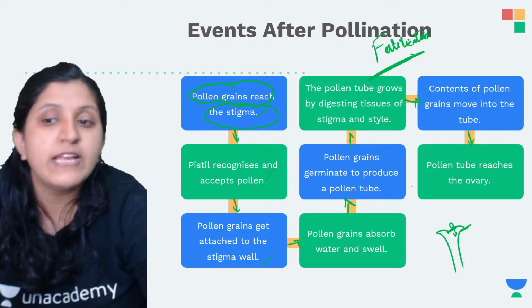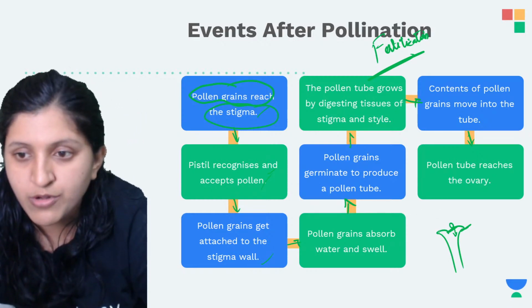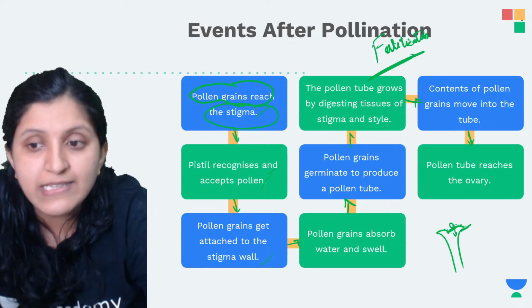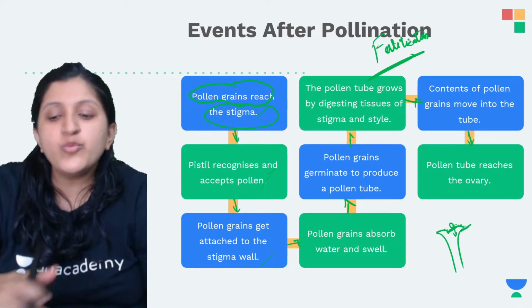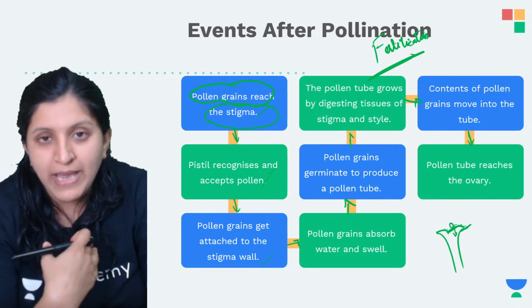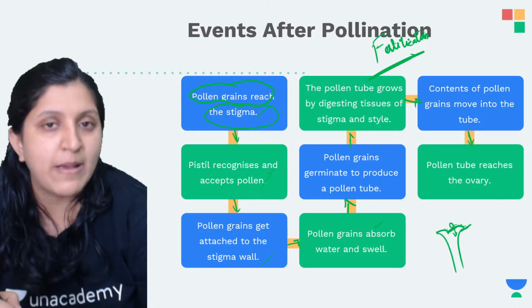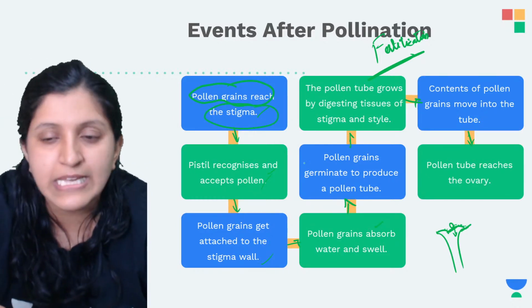Now the pollen grains will start to absorb water. Whatever water content is being supplied by the stigma will be absorbed by the pollen, and you can see the pollen grains absorb well and swell up.